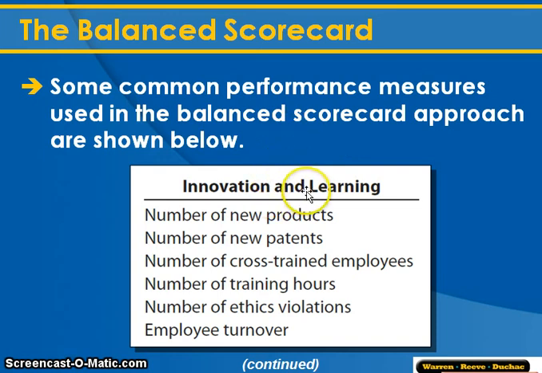Innovation and learning, to fill in that, might be how many new products do we have? How many new patents do we have? How much should we be training our people? What is our employee turnover? Right, so the idea is that you're looking at all of these non-financial performance measures in order to determine whether or not you're balanced in this innovation and learning category. You want your employee turnover number to be low. You might say we only have a 5% employee turnover number. And as long as you meet that performance measurement, you're doing fine. Right?